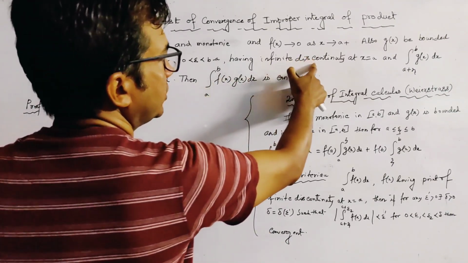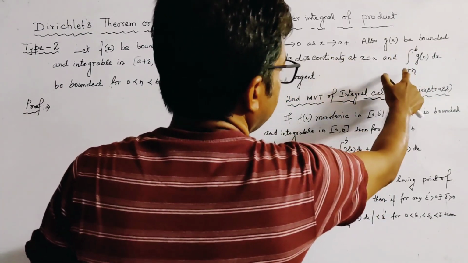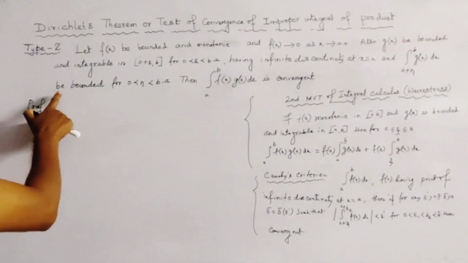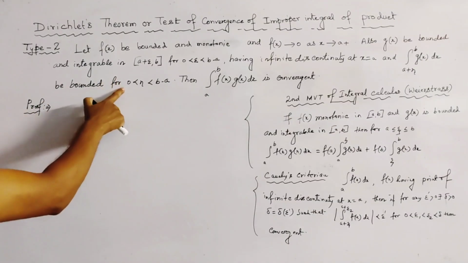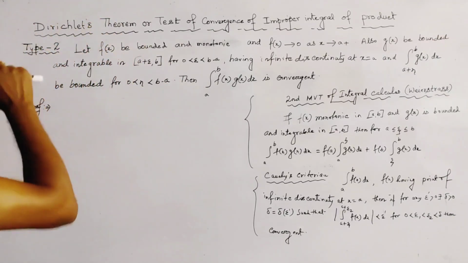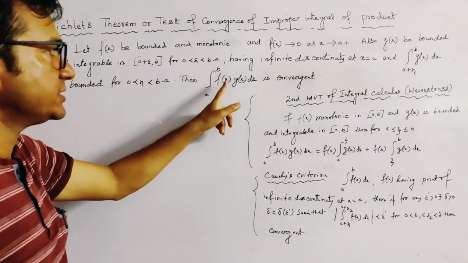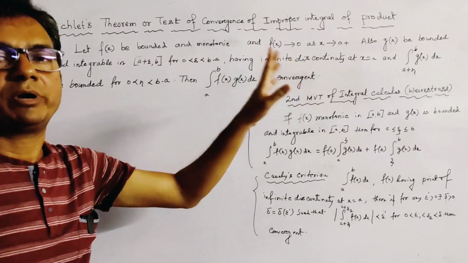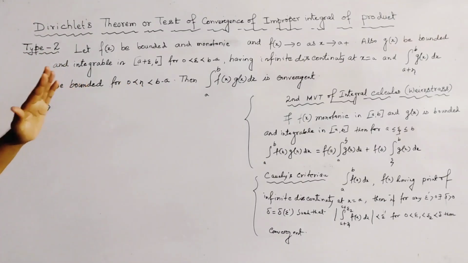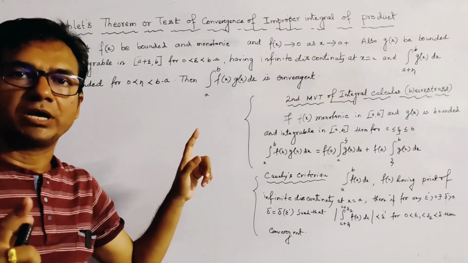Having infinite discontinuity at x equal to a, and the integration from a plus eta to b of g(x) dx is also bounded for 0 less than eta less than b minus a, then the Dirichlet test states that the integration from a to b of f(x) g(x) dx is convergent, right? To prove this theorem, we use two important theorems of integral calculus.